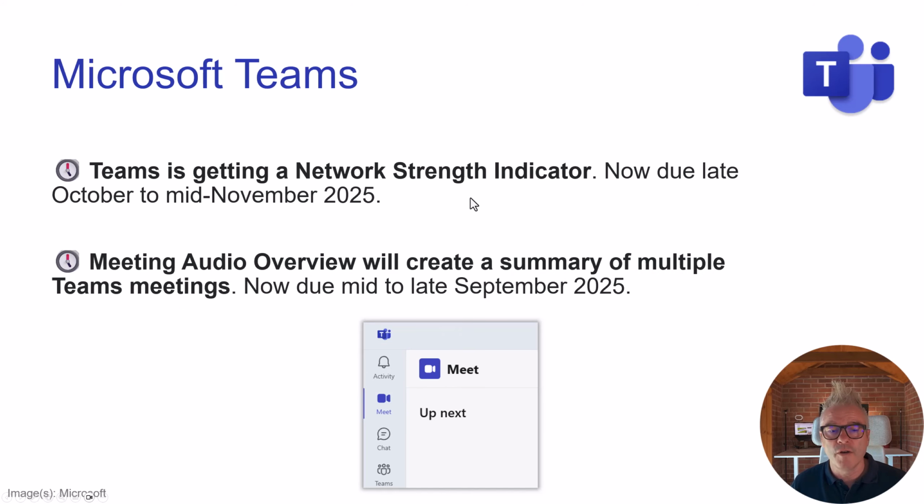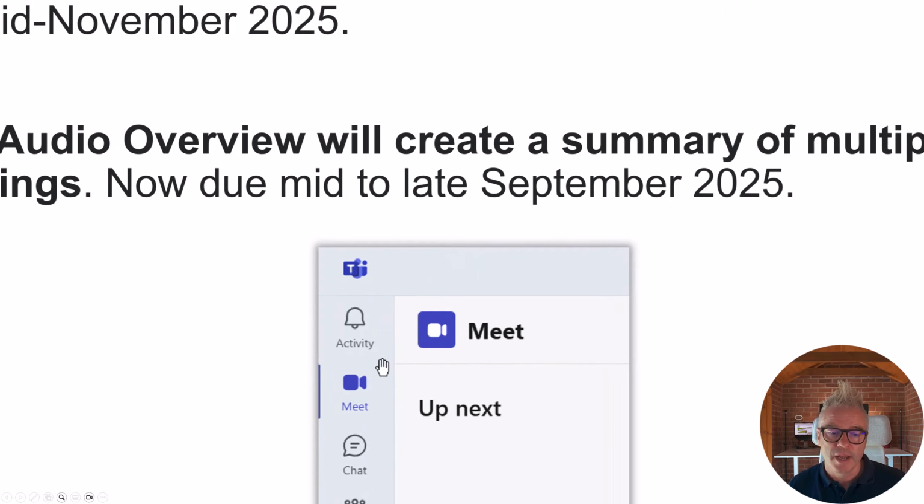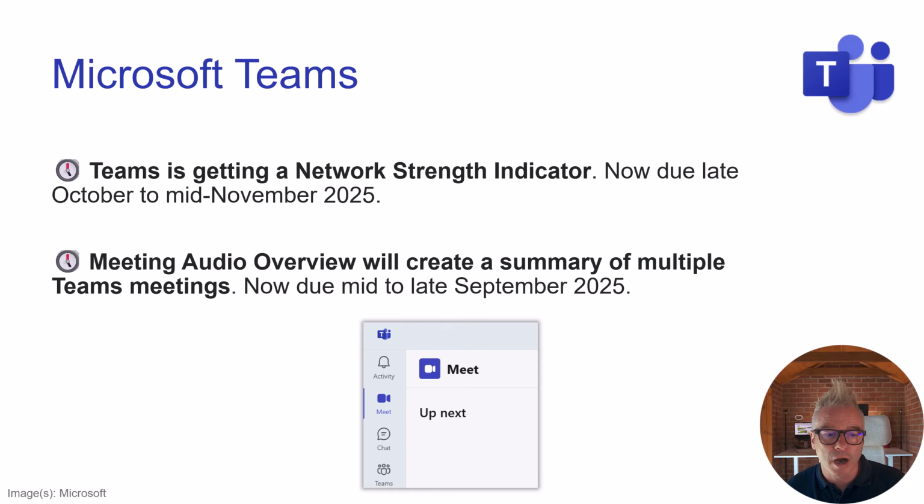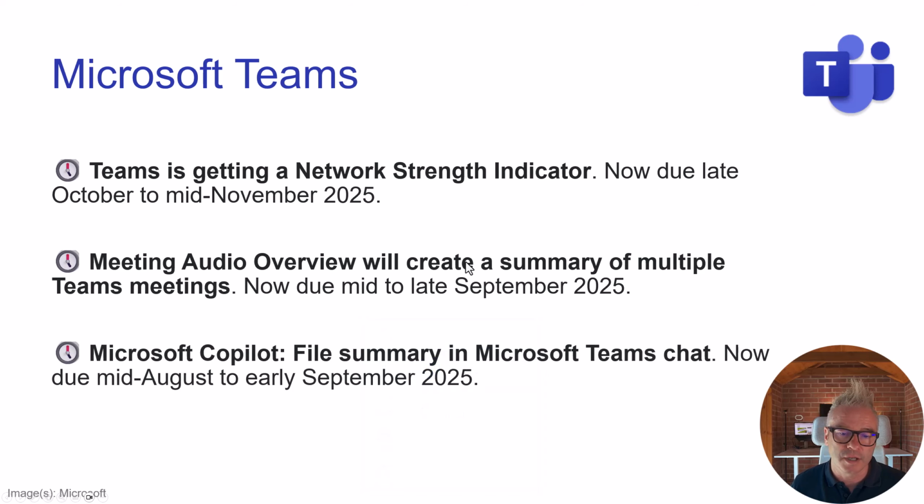Meeting audio overview will create a summary of multiple Teams meetings. So I've told you about this in the past. It looks great. Due mid to late September. The only reason I'm showing this image here is because it's a little bit buried behind the Meet app. So to look at this, you need to go into Teams, look for the Meet app, and it's going to be part of there if you're a Copilot license holder. Pushed back to mid to late September.